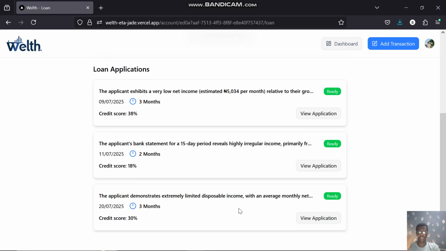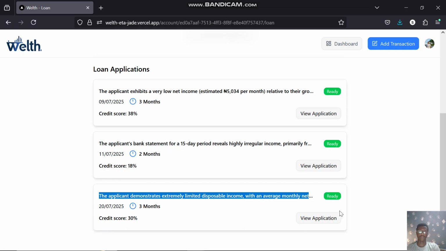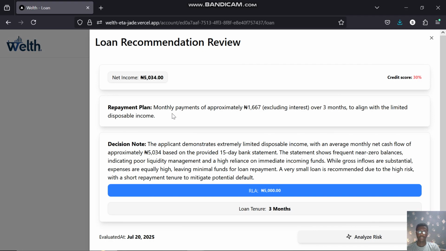So you can see right here, we have the new recommendation which occurred just now, and I can view it. This is the net income based on the bank statement that was sent by the user.